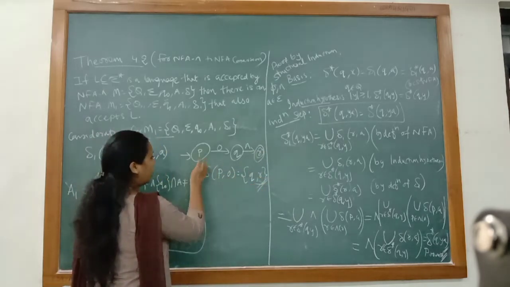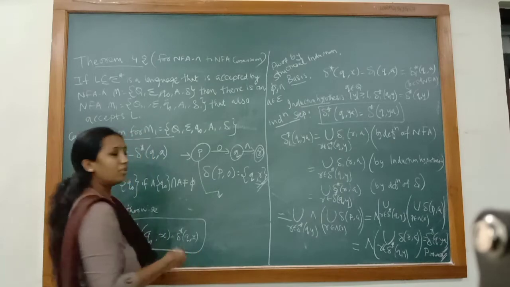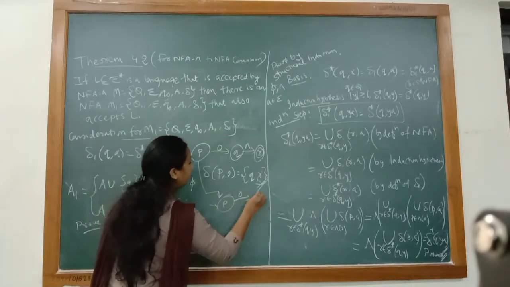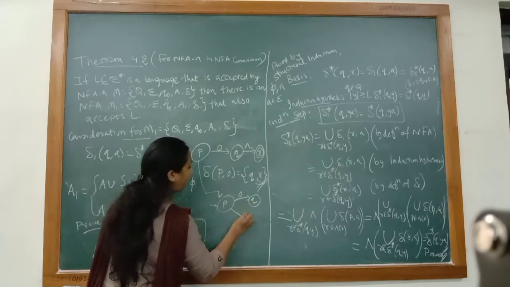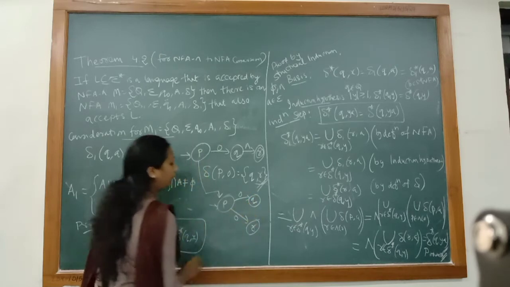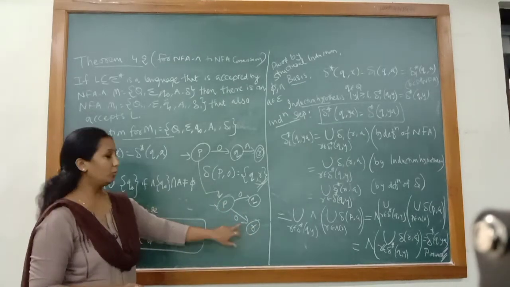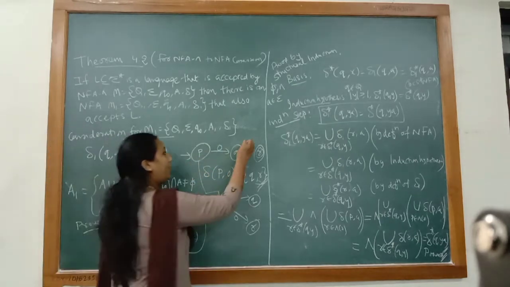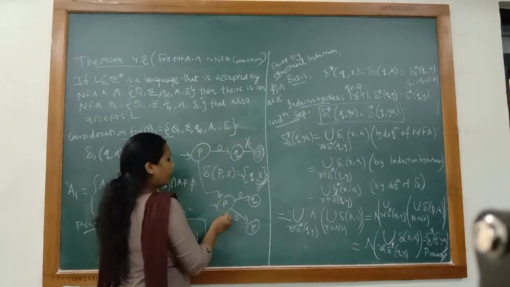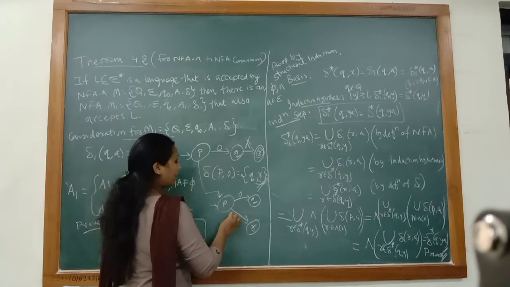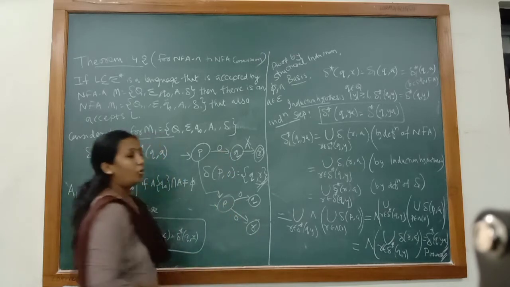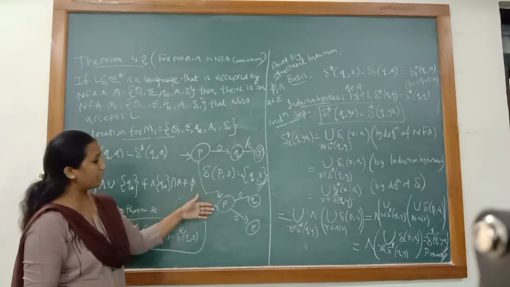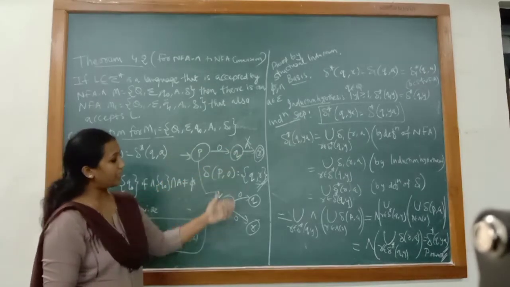Now, if I want to convert this NFA null to NFA, the simple way is to directly give the transition from P to R through 0. So what exactly I did here is, when I want to remove null, I directly introduce a transition for the same symbol from P to R. This is a simple way how we can convert NFA null to NFA. In both cases we can see that the number of states remains the same.